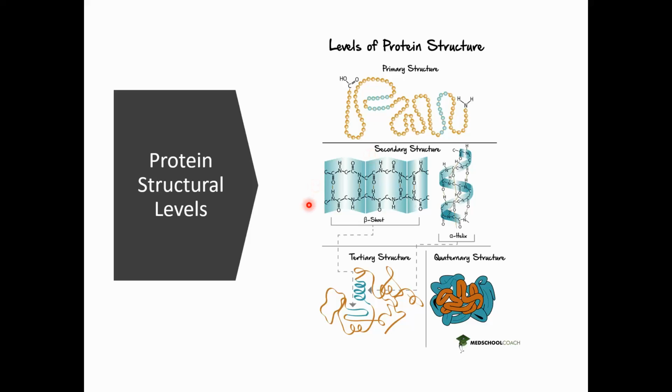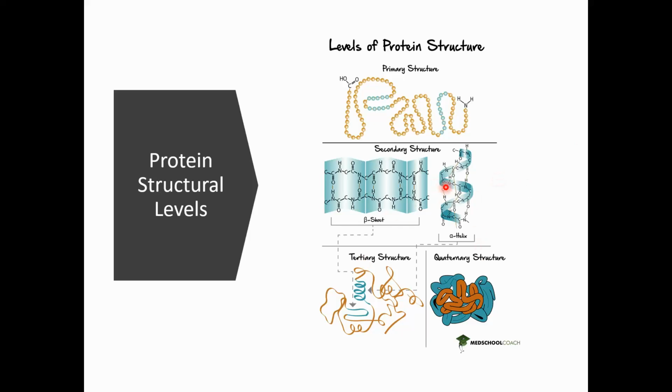In that, two polypeptide chains would be joining with each other via hydrogen bonds, and this hydrogen bond would be forming between the amino group of one amino acid from one chain and the carboxylic group of another amino acid of the other chain. And this hydrogen bond would be forming across, from the two sides of the polypeptide chains.